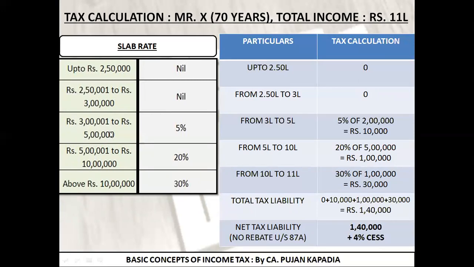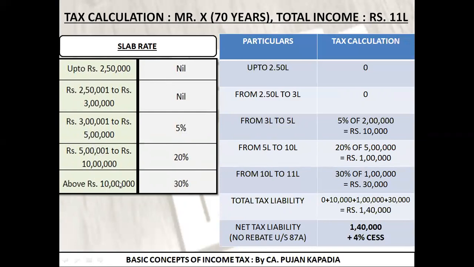Third is from 3 lakh to 5 lakh. How much is my tax liability? 5%. So 3 lakh to 5 lakh, how much will it be? 2 lakh. 5% of 2 lakh, amount is coming to 10,000 rupees. Next is 5 lakh to 10 lakh. How much is it totally? 5 lakhs. On this 5 lakhs, how much is the tax liability? 20%. So I have done 20% of 5 lakh, which is coming to 1 lakh.